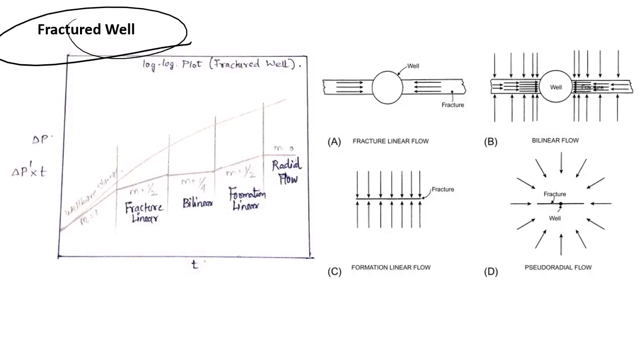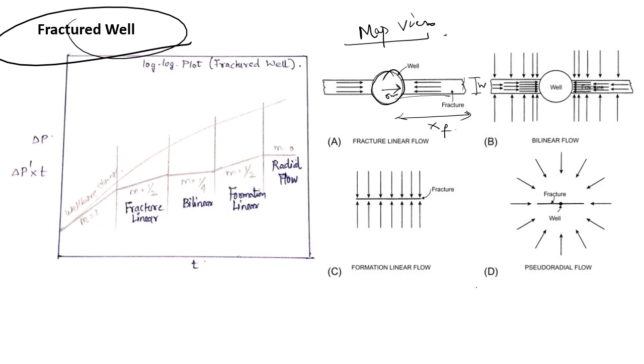The fractured well case, as we know, let's say this is my well bore and this is the map view I am showing you. This is the well bore with the well bore radius of Rw. Now I have created this fracture. Let this be the width of the fracture. Now this is the fracture and let this be the XF or the fracture half length. Now you can see that my flow will flow linearly in the fracture.